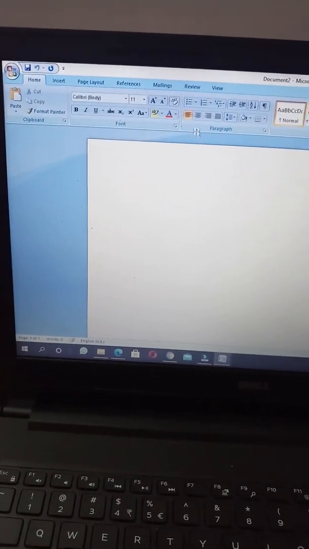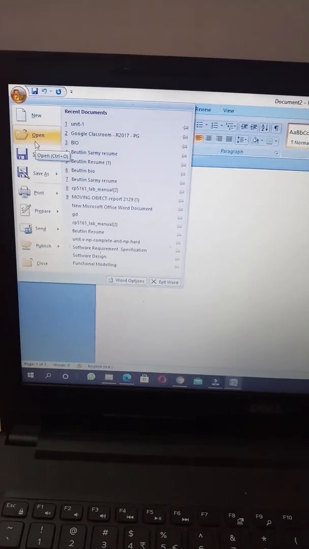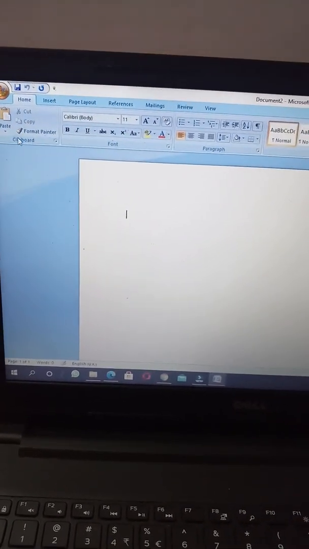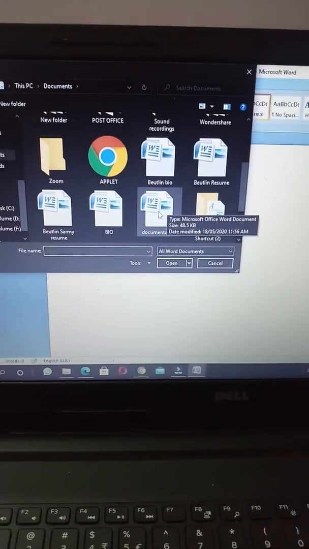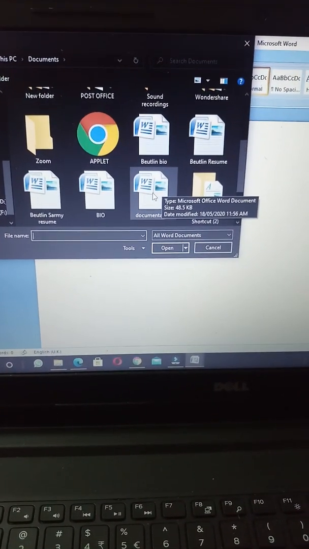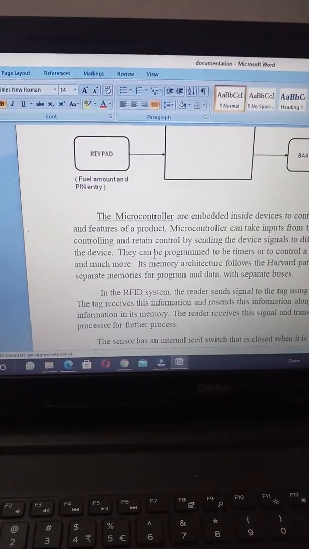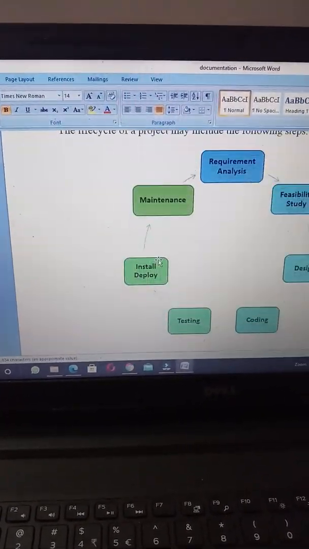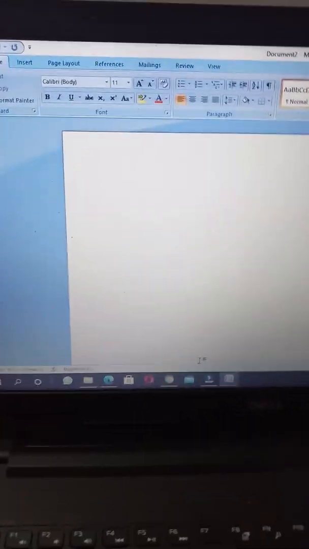And then here you can see an Open option also. Click Open, and you can choose any of the documents from this. I am clicking Documentation, so Documentation, Open. Here you can see the existing document has been opened. Or else you can use the shortcut key Control plus O.